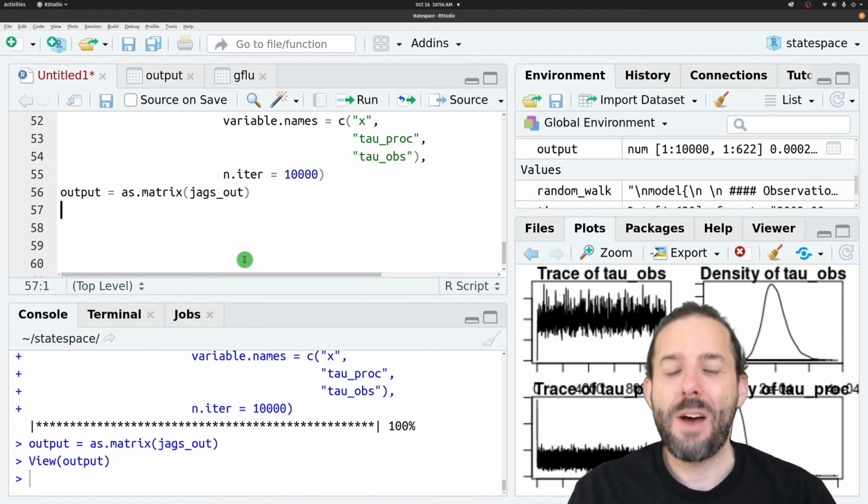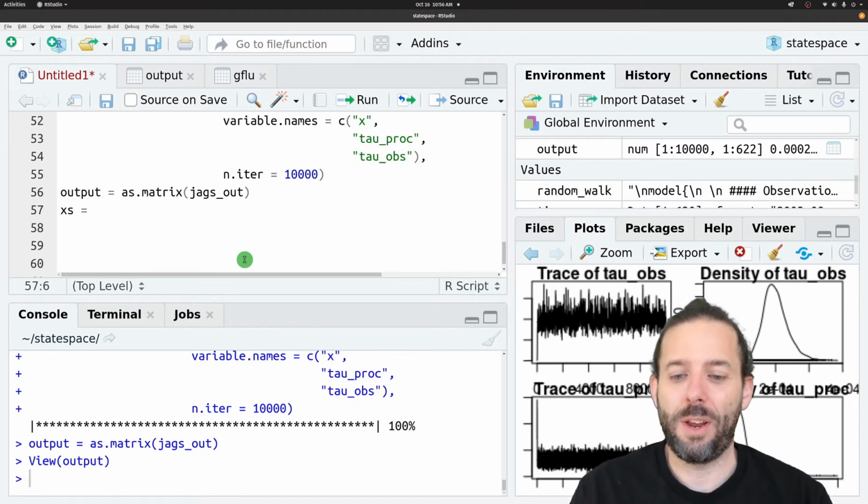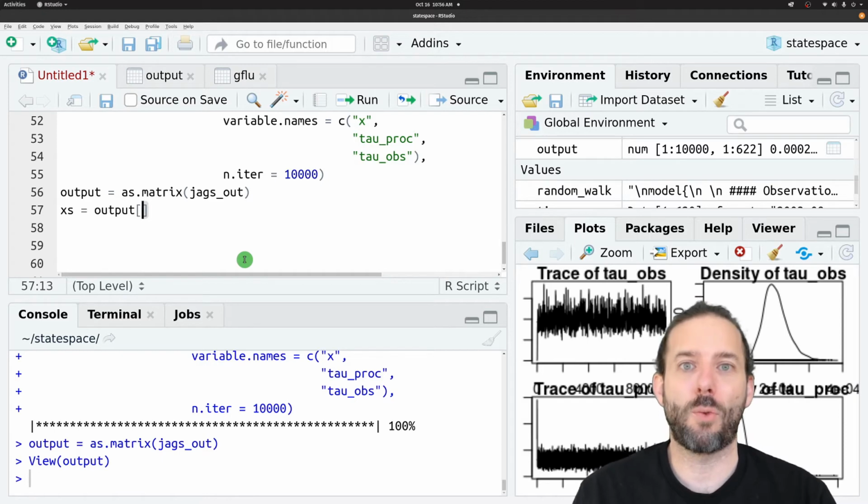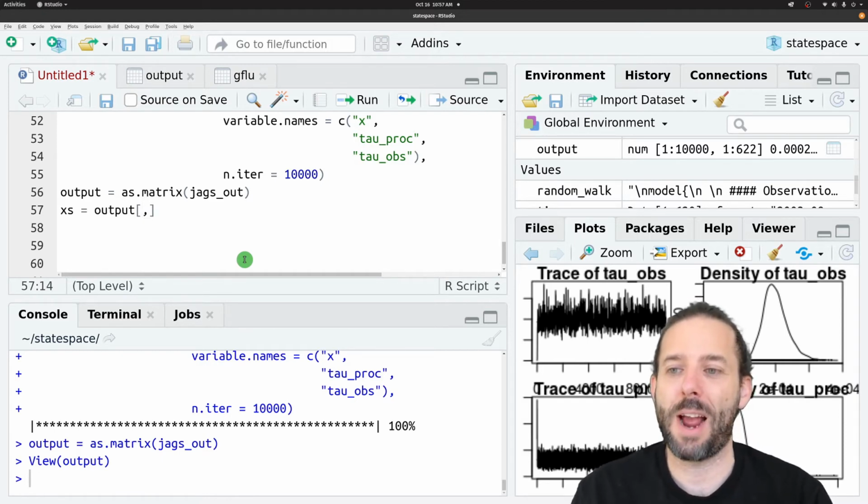And so now let's just get the X values out. So our X's are equal to our output. We want all of the rows, so we don't put anything at the start of the square brackets, but then a comma, and then we want just the columns starting at 3, so 3, colon, through the total number of columns.